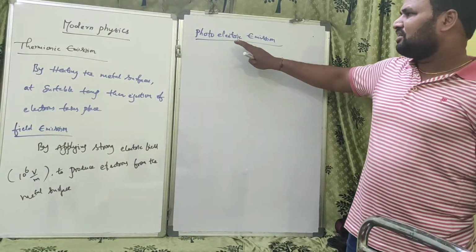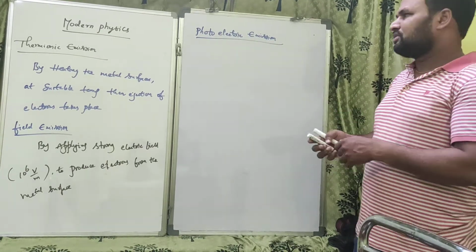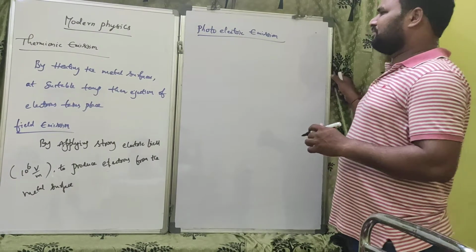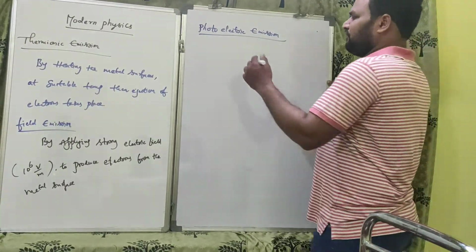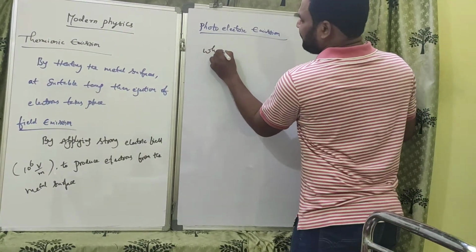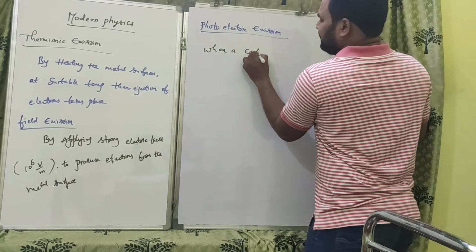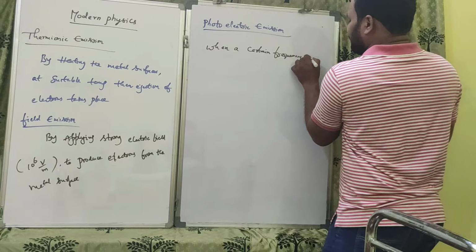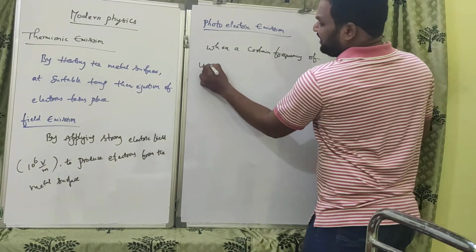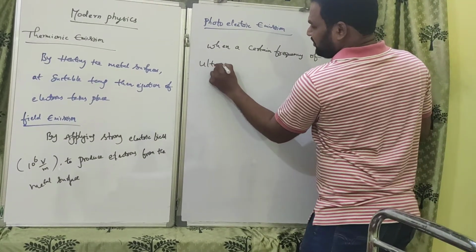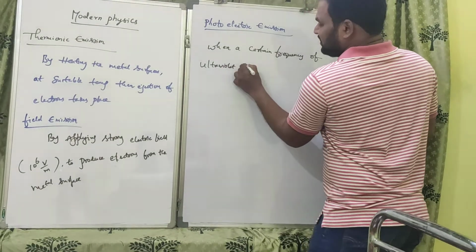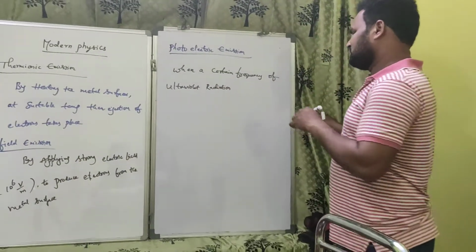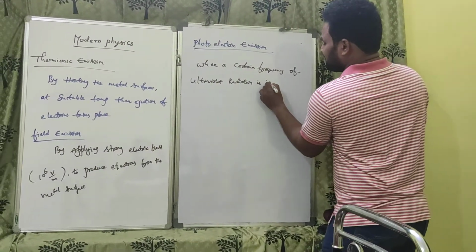What is photoelectric emission? When a certain frequency of ultraviolet radiation is incident on the metal surface,